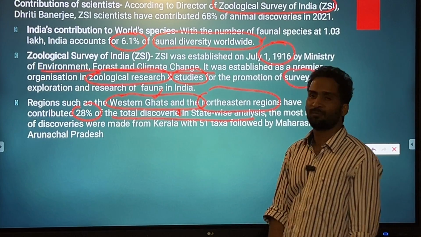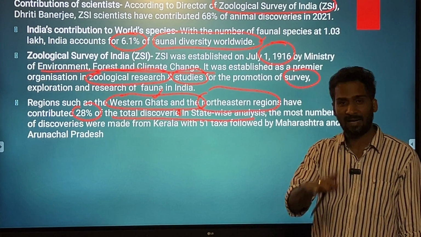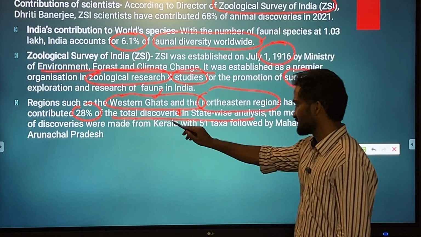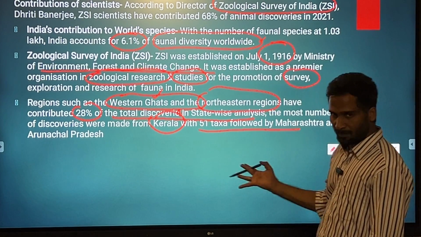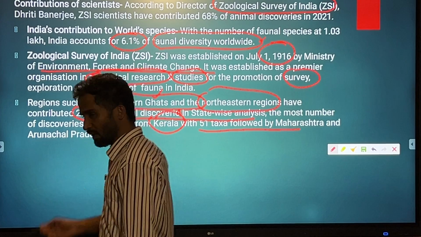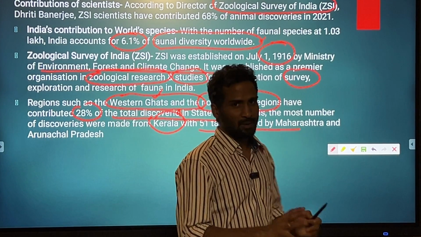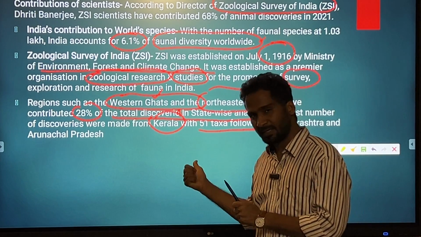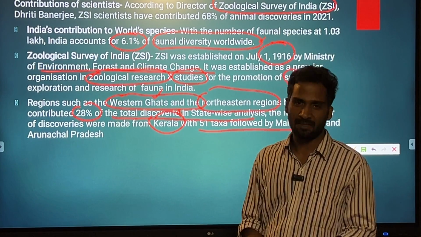And when it comes to state-level data, although Kerala is a small state, it is the first state to have 51 taxa, followed by Maharashtra, and then Arunachal Pradesh. So these are the facts with respect to certain additions that have been seen with respect to flora and fauna in the country in the year 2021.